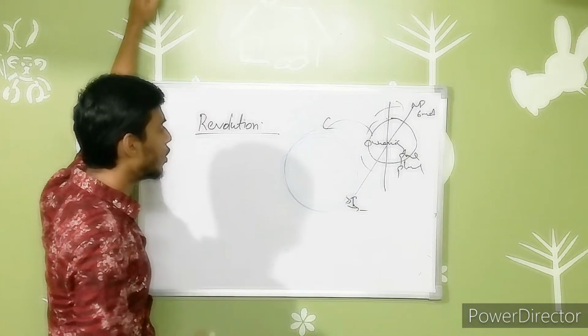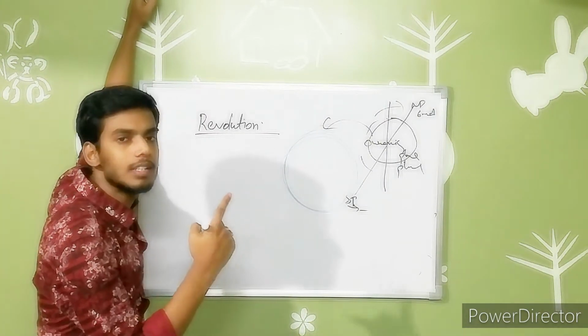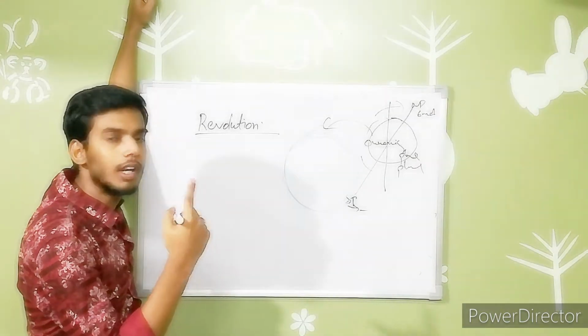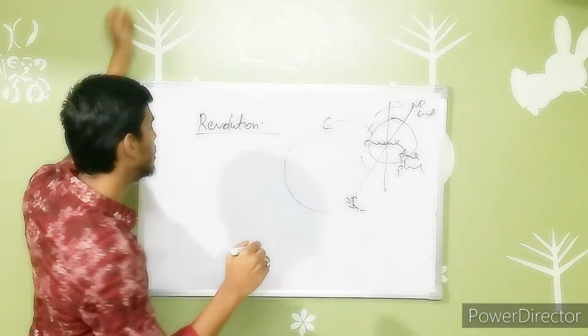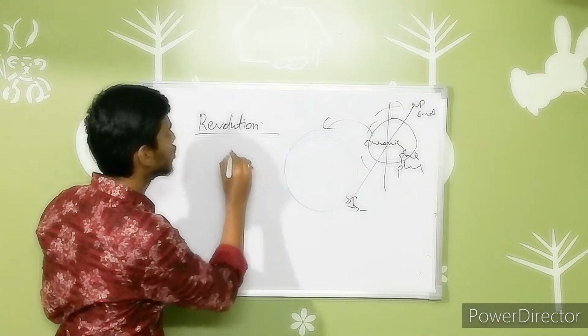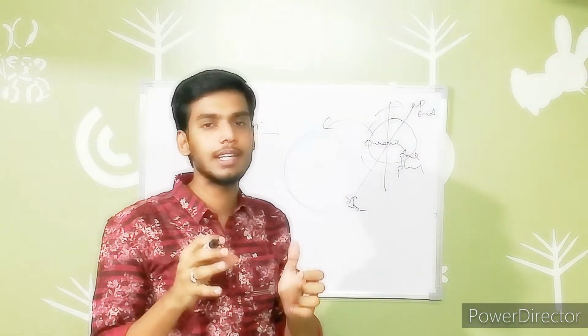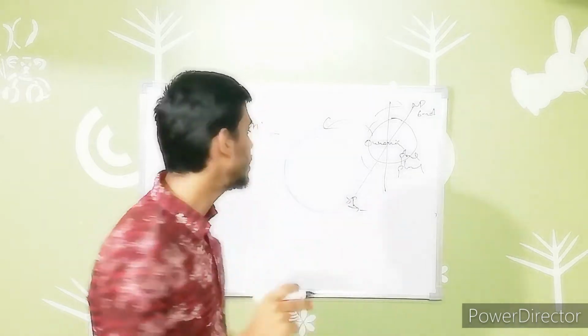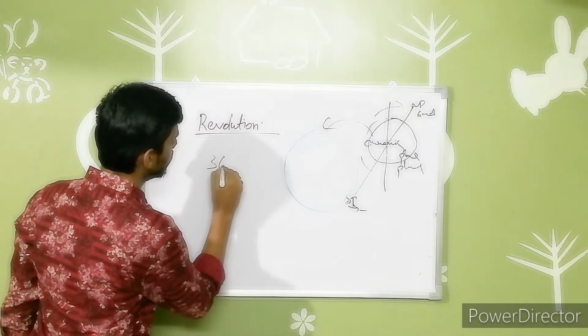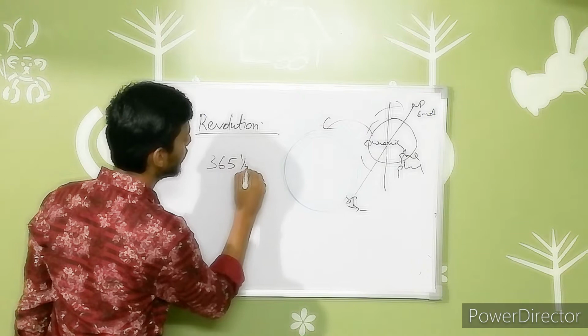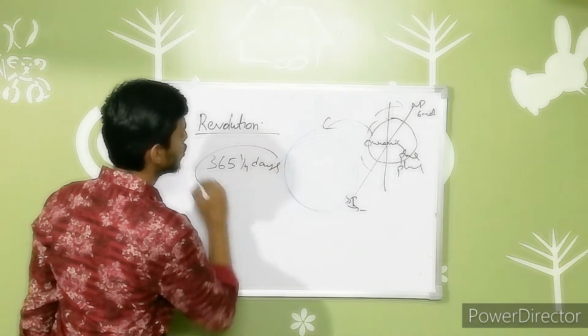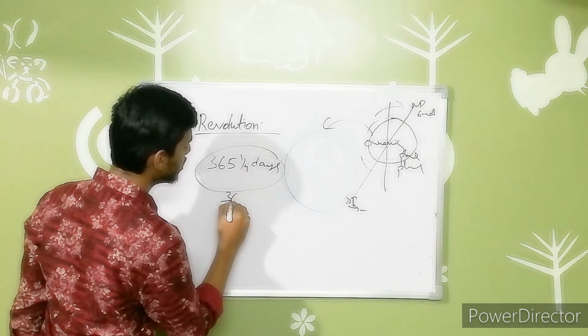To complete one revolution around the sun, the Earth takes 365 days. For the sake of convenience we generally take it as 365 days, guys. But the exact duration is 365 1/4 days.